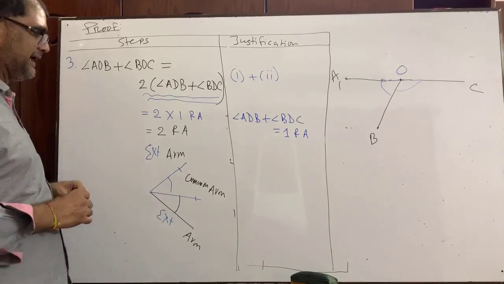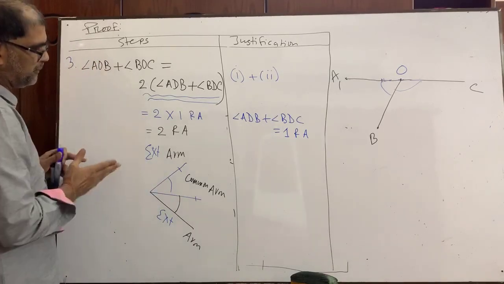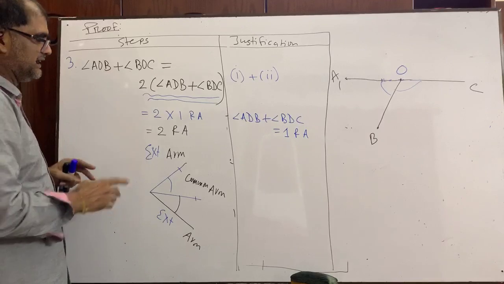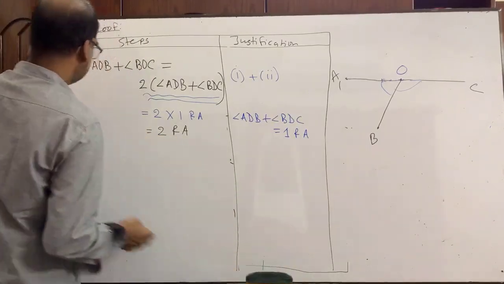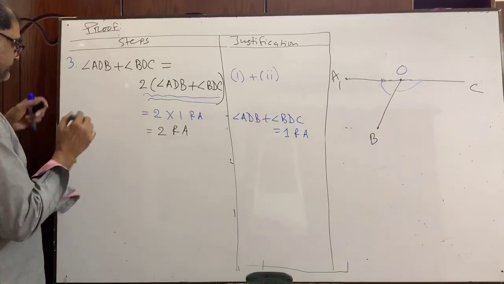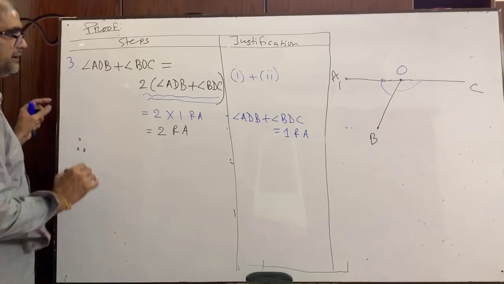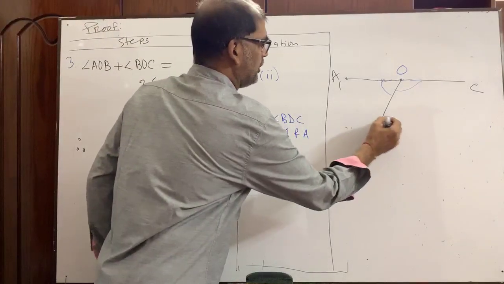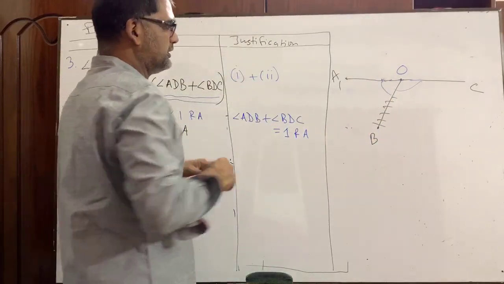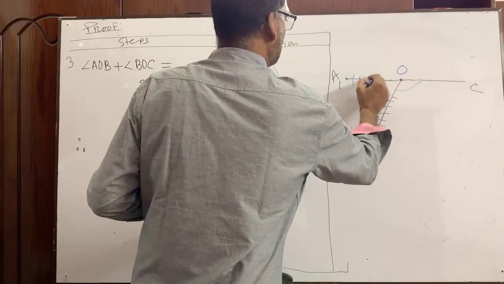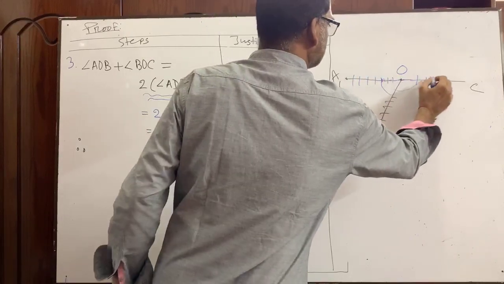The formula is that if the sum of two adjacent angles is equal to two right angles, then I am writing here, therefore, this is the common arm, this is the common arm, and these two arms are called their exterior arms.